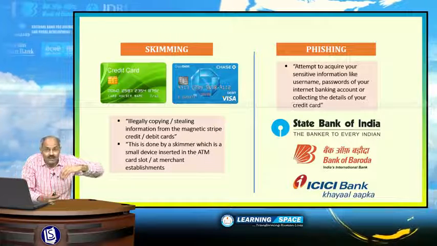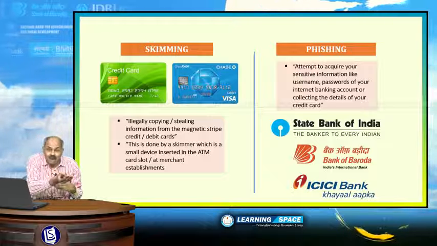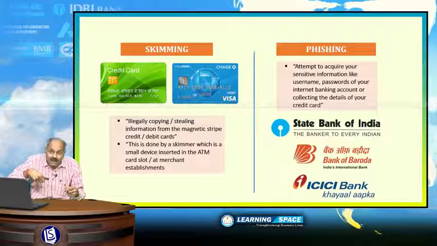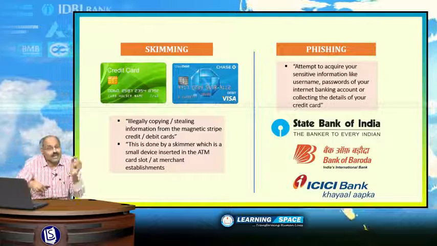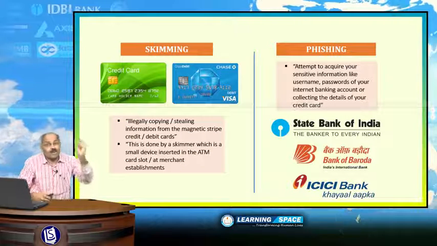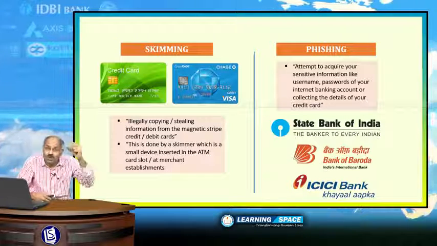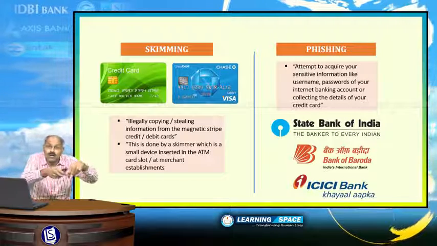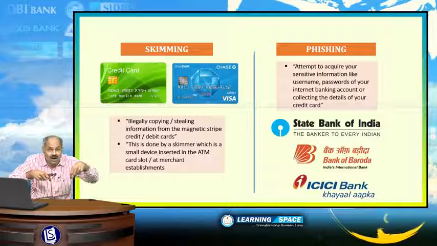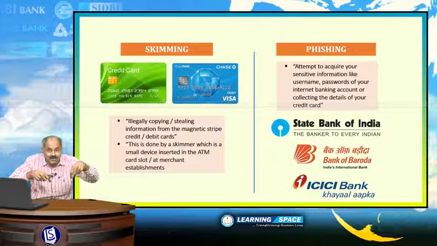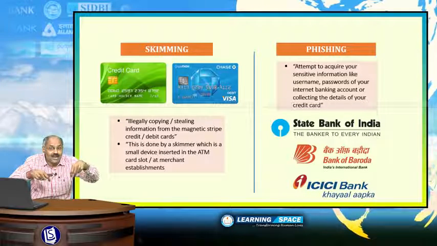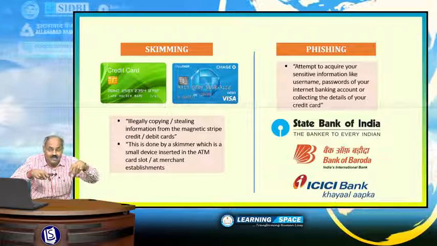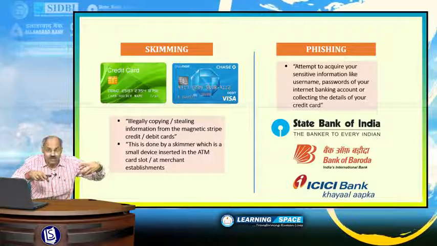Wherever you are inserting the ATM card or swiping the card in POS terminals, there may be a hidden instrument which is known as a skimmer. The purpose of that skimmer is to copy the information of your ATM card or credit card when they are of the magnetic stripe type, and it illegally copies the information.